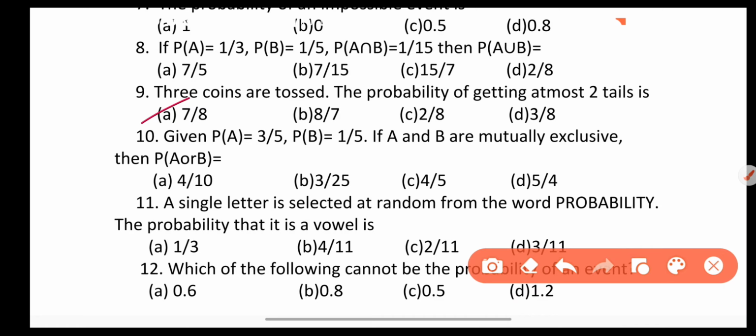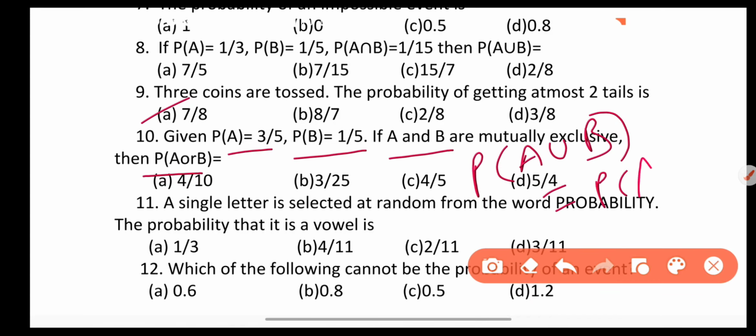A option. Next question, given probability of A is 3 by 5 and probability of B is 1 by 5. If A and B are mutually exclusive, then probability of A or B. A or B means A union B. Now because A and B are mutually exclusive, probability of A union B is equal to probability of A plus probability of B, that is 4 by 5.